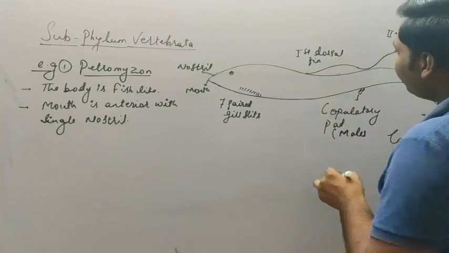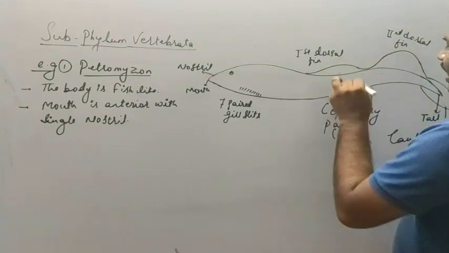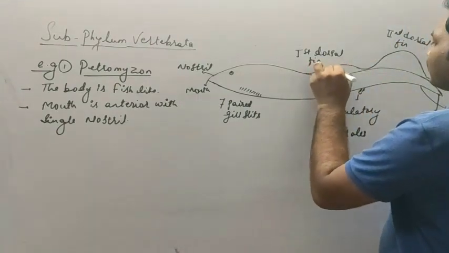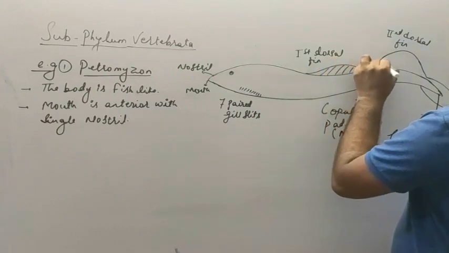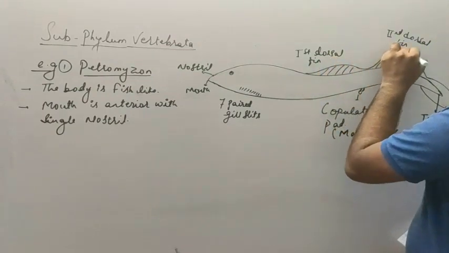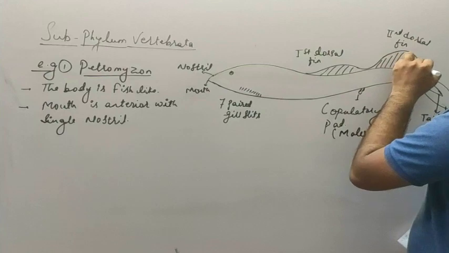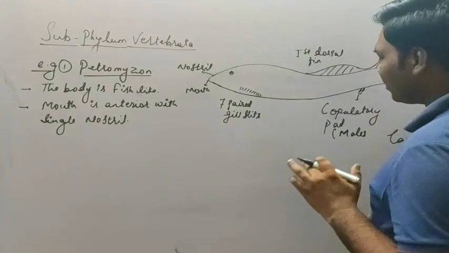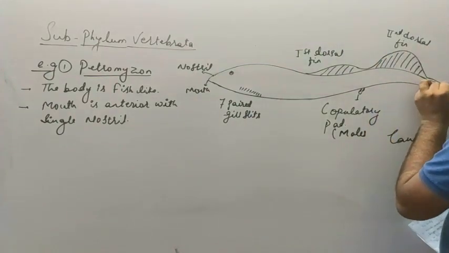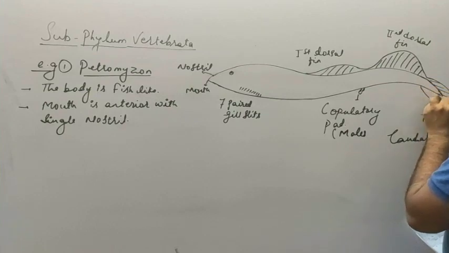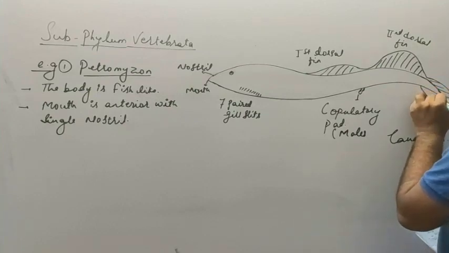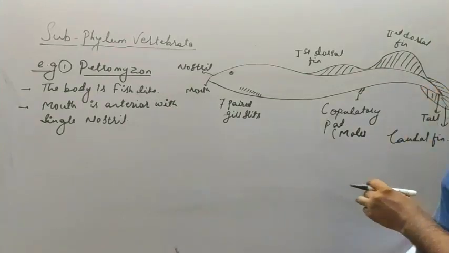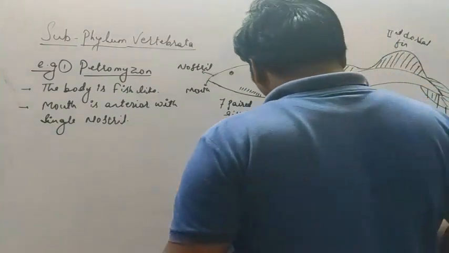Then the fins may have scales, and these scales are nothing but cartilaginous structures which are formed within the fins. So this is the structure of a Petromyzon.